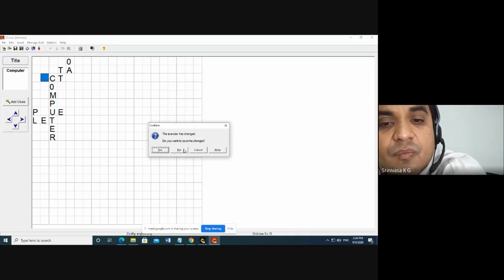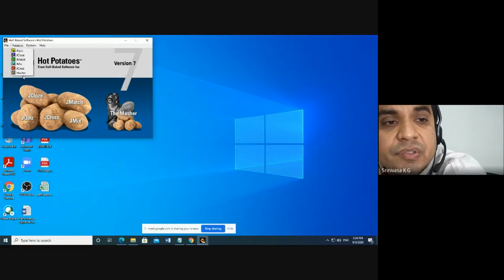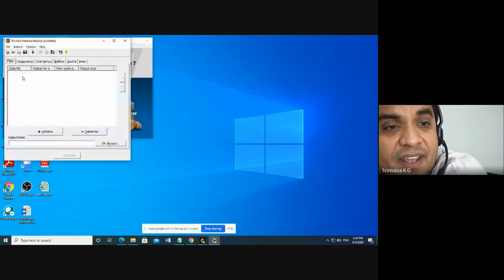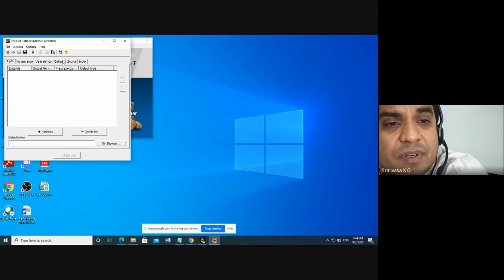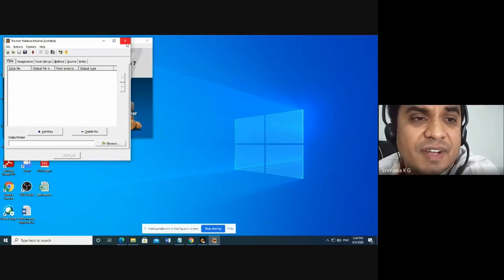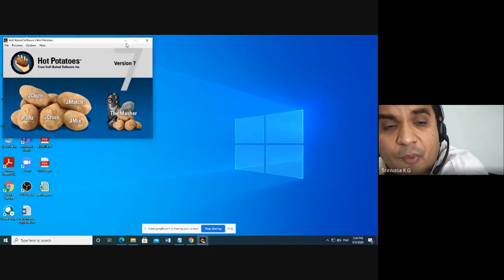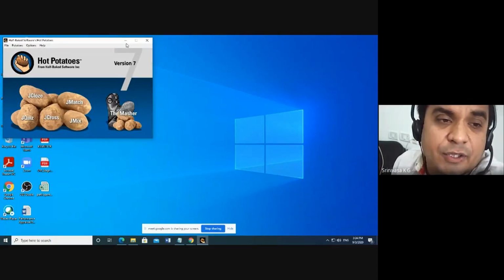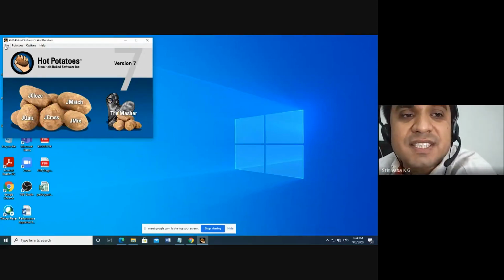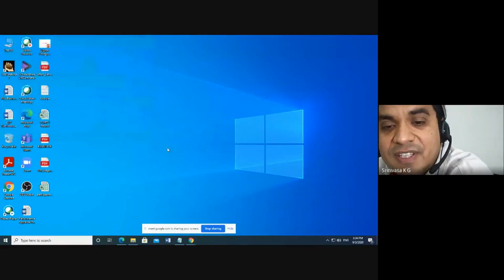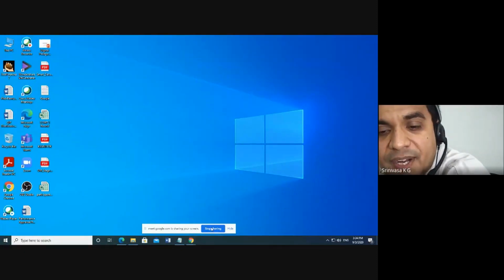Then the Masher. Masher is basically mashing up. There are not many differences, so we will not work on Masher. Mashing is putting everything together. In the Masher, everything is mixed: the mash, the mix, the cross, everything is there, so that will become a Masher. This is an example of Hot Potatoes, which you have to download and use as part of your course.